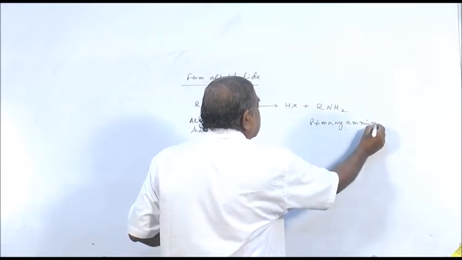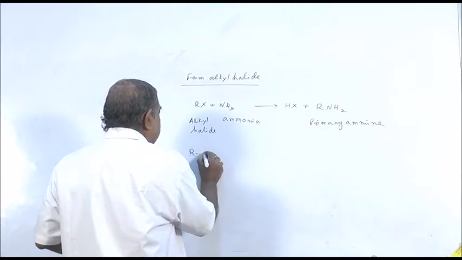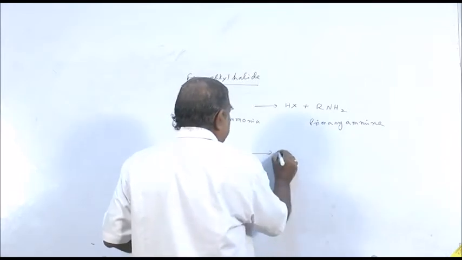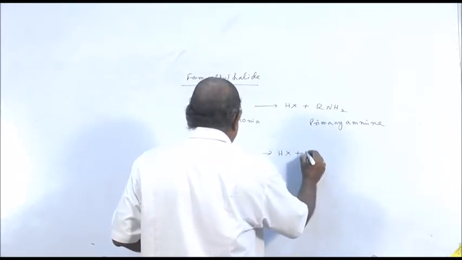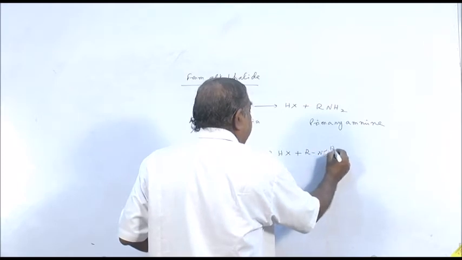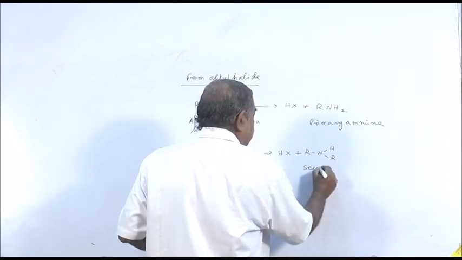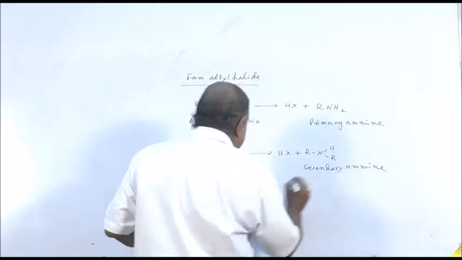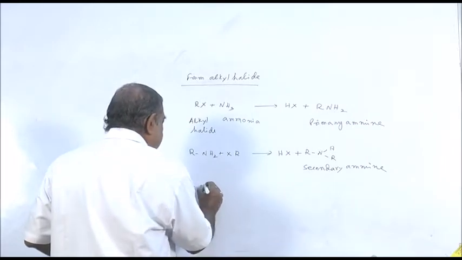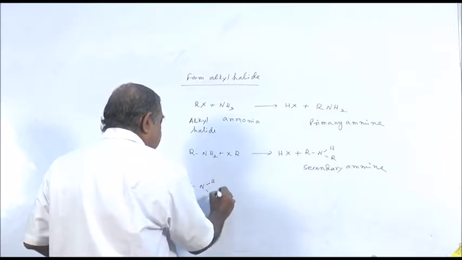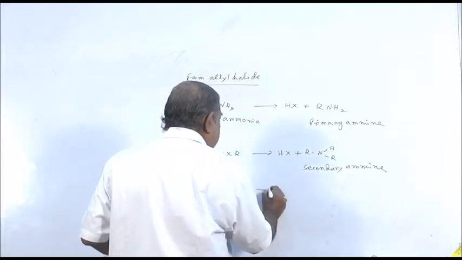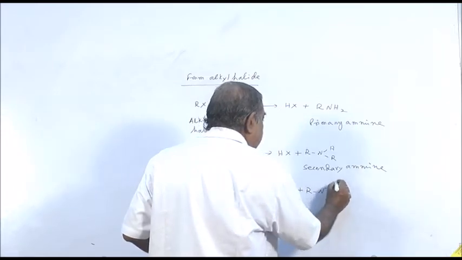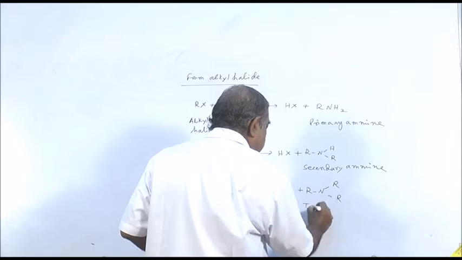This primary amine, once you get, can further be treated with another molecule of alkyl halide, when you will get HX and secondary amine. Secondary amines may further be treated with alkyl halide, when you can get HX and tertiary amine.